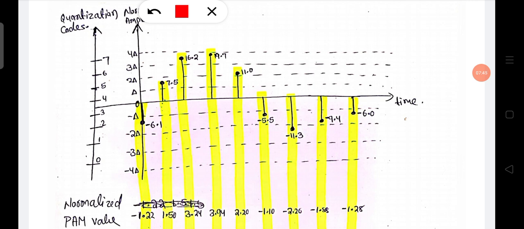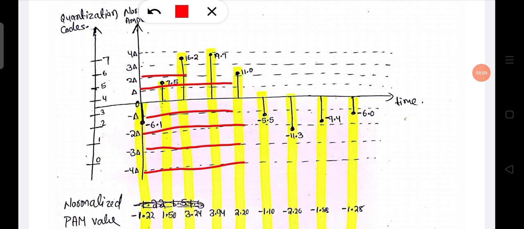First of all, we calculate our delta, or zone. This is one zone.